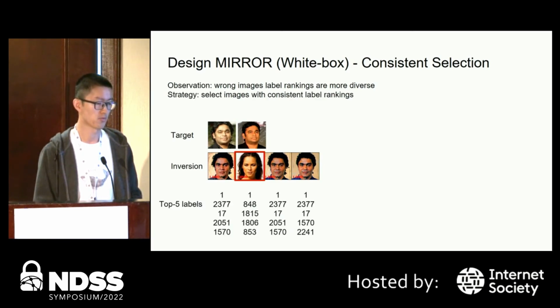Here we list the top 5 labels predicted by the subject model. We can see that the first and the third images have the most consistent labels, and we randomly return one of them, and that's the correct one.